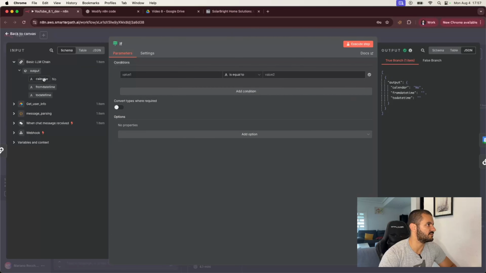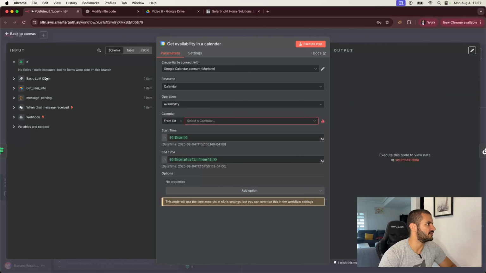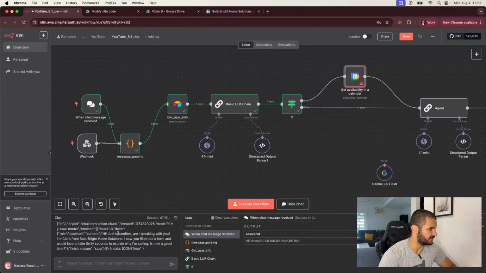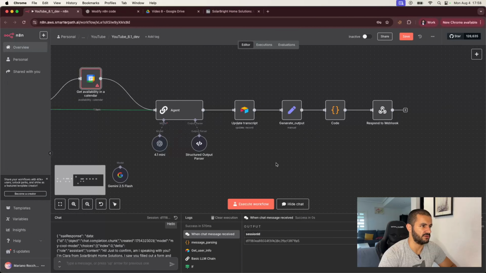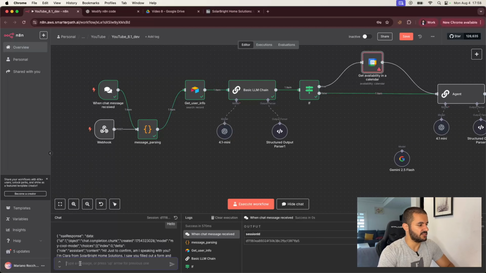So here, what we need to check is basically if this calendar is equal to yes. And if so, then that's when we go into the true branch. Now we're going into the false branch, which means we go through here. But if we open this, now this is when we're going to have different things. So let's check this. No fields here right now, of course. And here we have a different type of conversation, right? Because we have all of the different things that we did for n8n for Vapi.